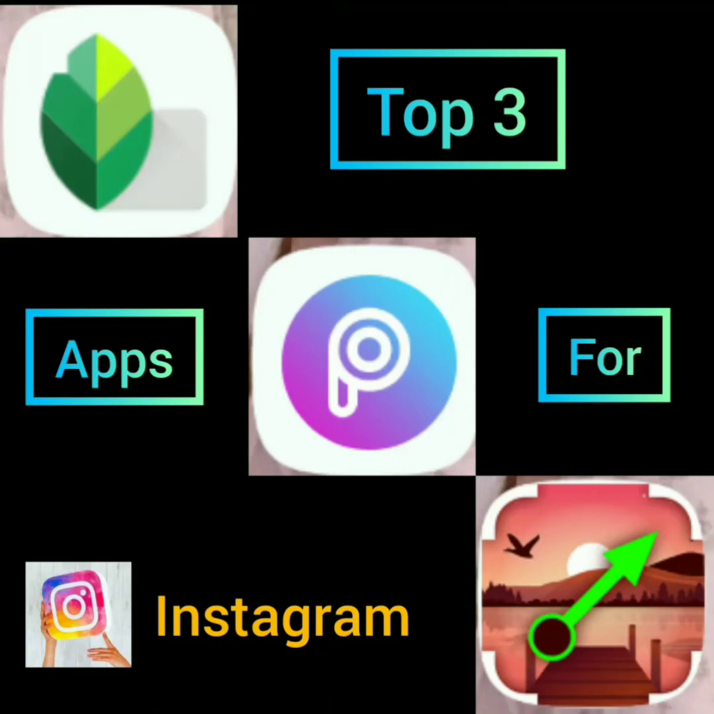So these are the top 3 apps for instant editing pictures, and I hope you guys are doing good.